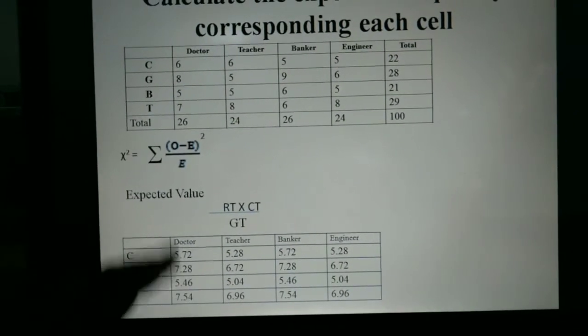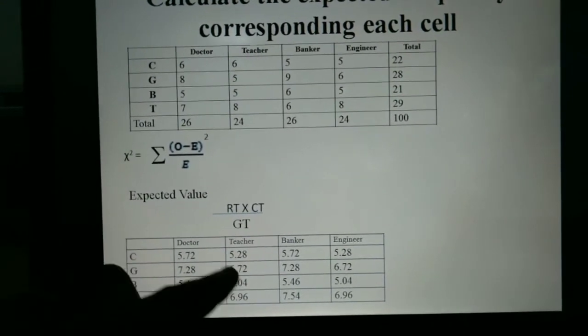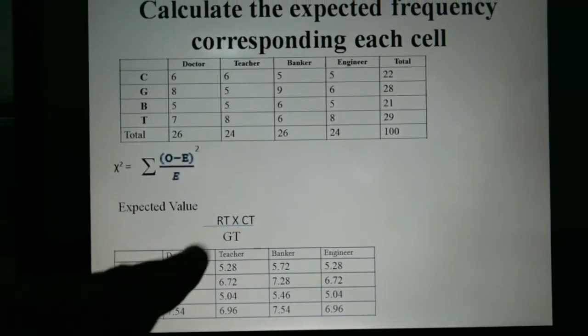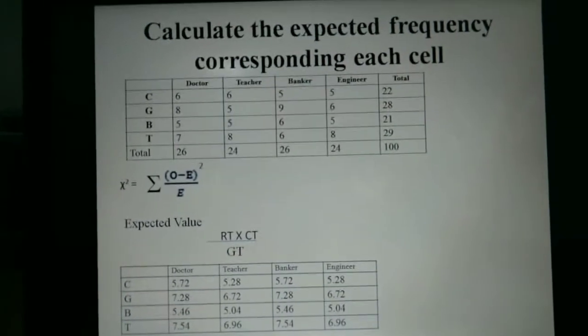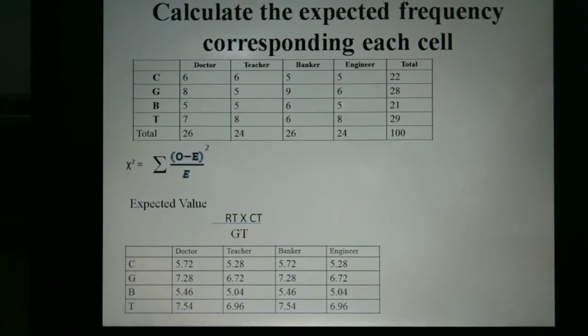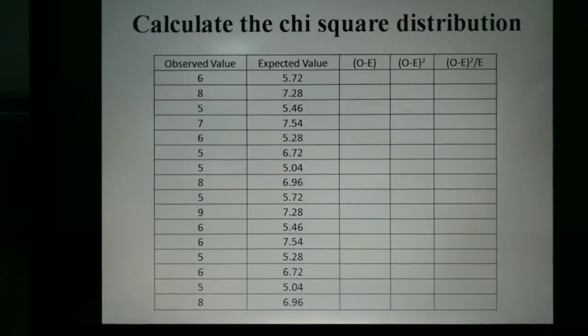So that's how we find the expected value of each cell: row total into column total divided by grand total. This will give you the expected value of each cell. Now,